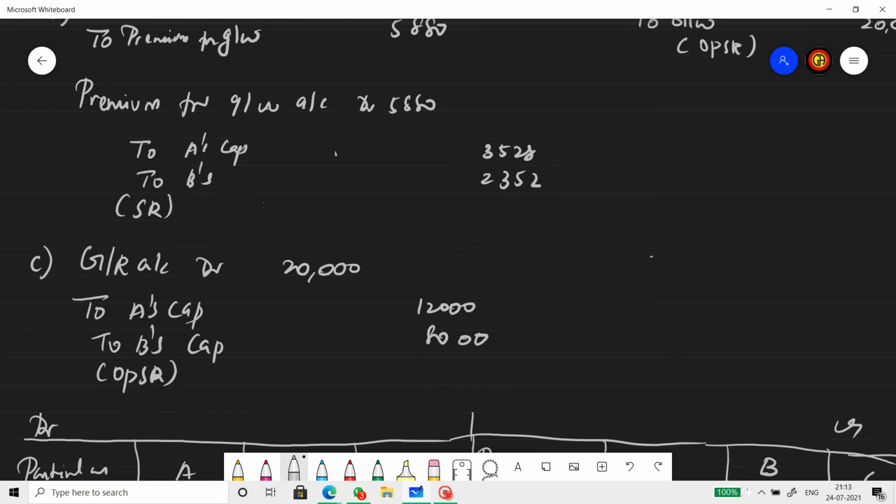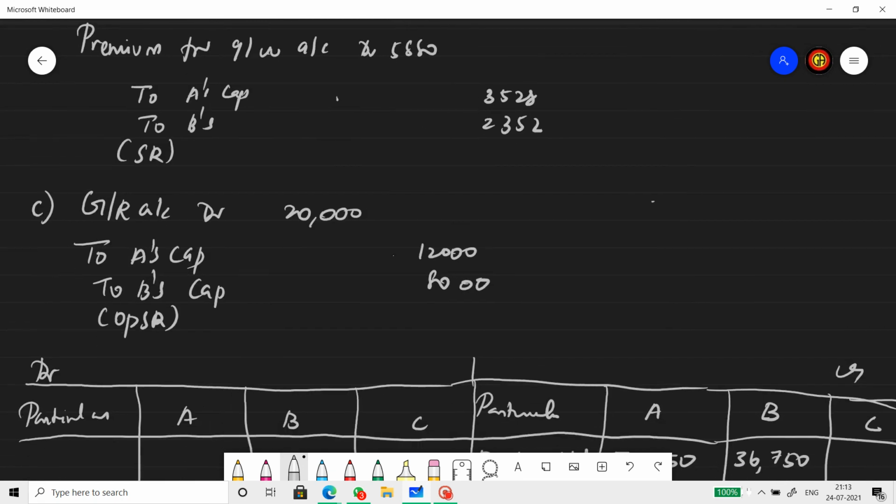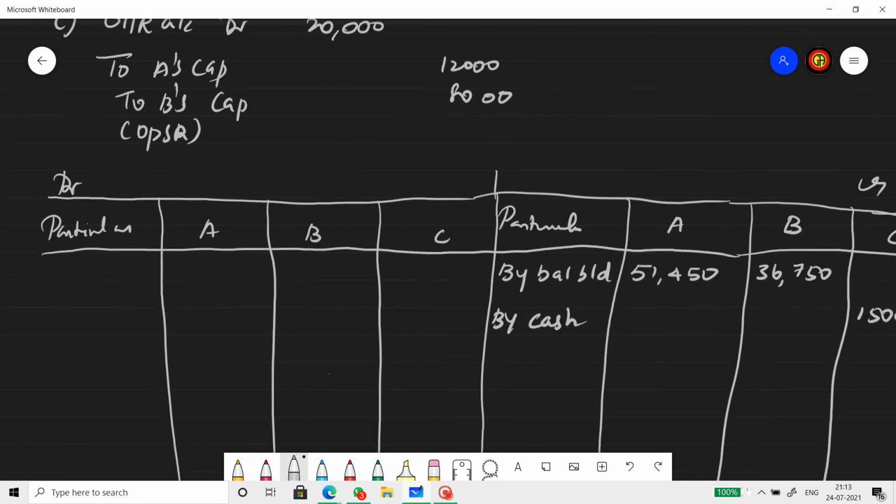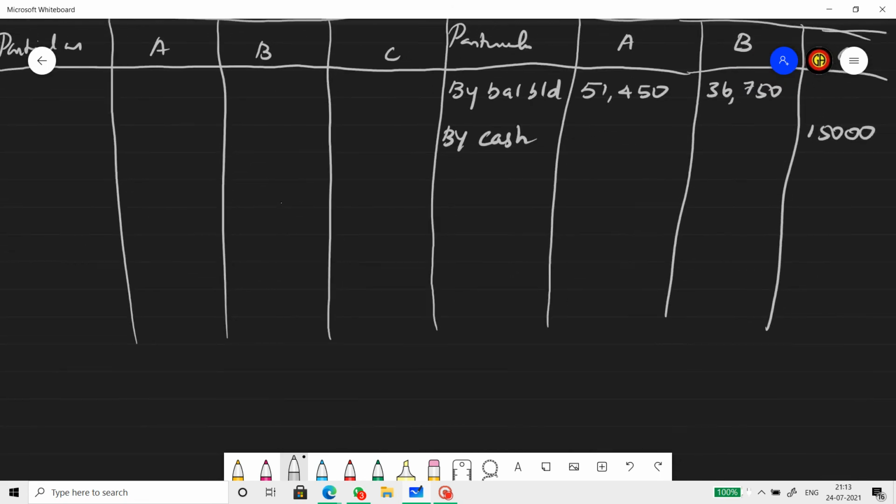Yes, premium for goodwill to A and B. So the amount is 3,528 and 2,352. So by premium for goodwill, Ananya, can you tell me the figure? 3,528 and 2,352. So this is the goodwill brought in by the new partner, transferred to the old partners in sacrificing ratio.